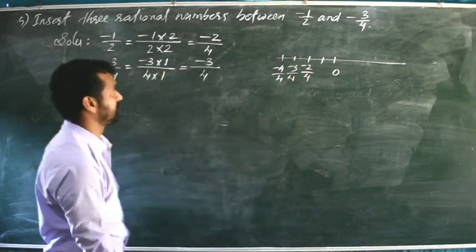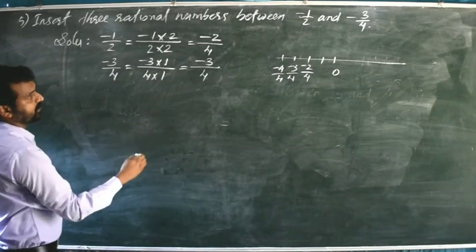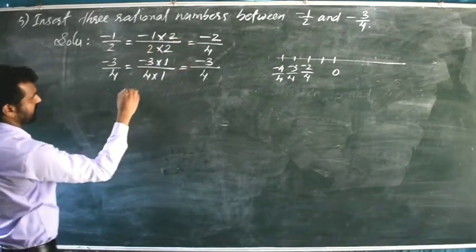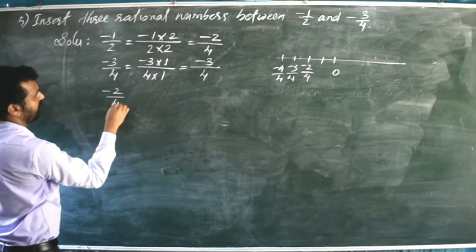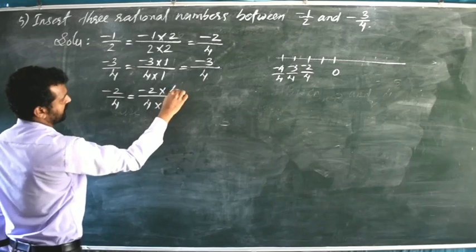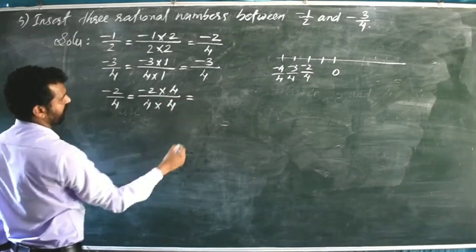That is why what we will do, those same rational numbers we will take and again multiply by 4 in the numerator and denominator. So first rational number is minus 2 by 4, equal to minus 2 by 4 into, numerator and denominator we will multiply by 4. Why?